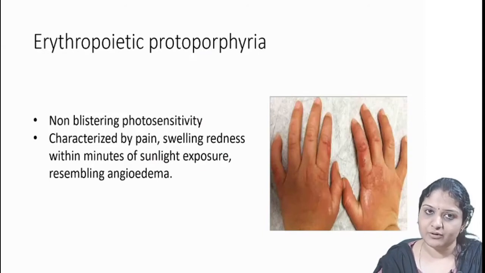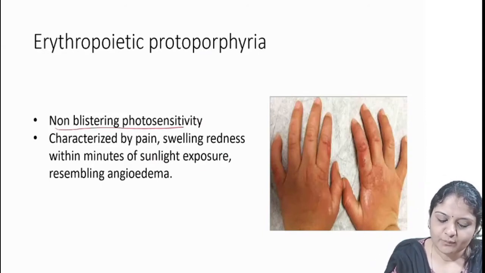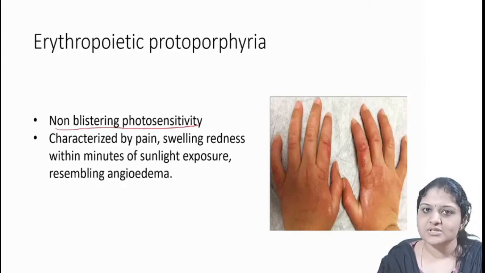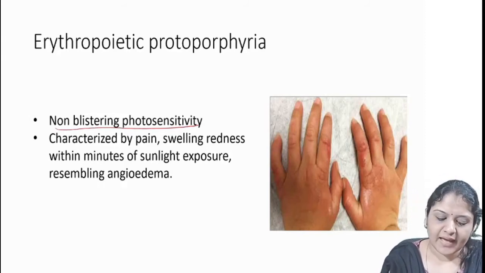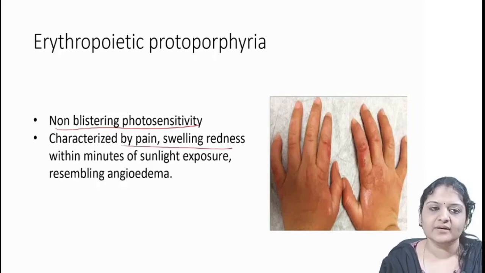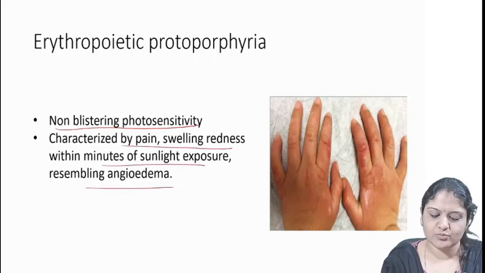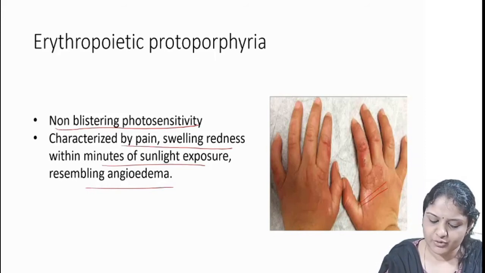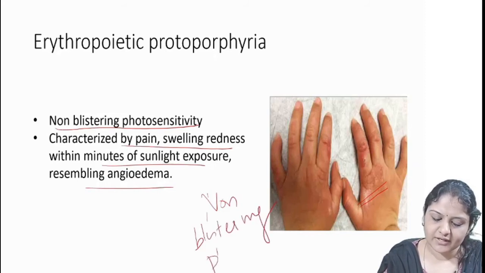So erythropoietic porphyria usually presents with non-blistering photosensitivity. So no blisters are formed. It is characterized by pain, swelling and redness within minutes of sunlight exposure, resembling angioedema. So you can say it is non-blistering photosensitivity. Non-blistering photosensitivity in children, the most probable diagnosis will be erythropoietic protoporphyria.